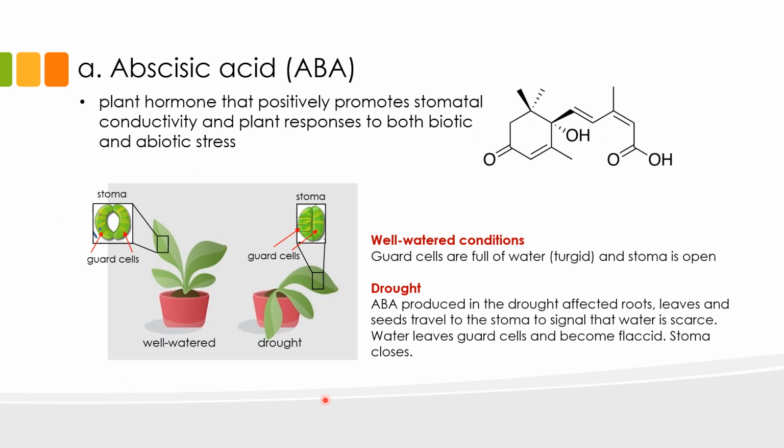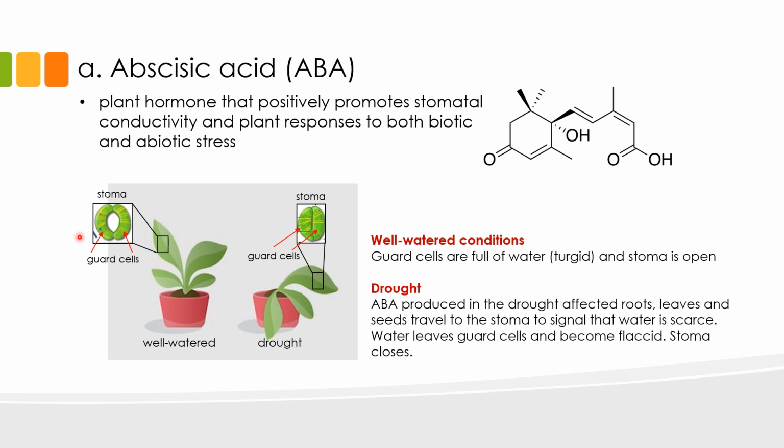In this example, we have drought stress. Plants produce their own food via the process of photosynthesis. Photosynthesis requires gas exchange, and this occurs in the leaves, specifically in tiny pores or openings called the stomata. Stomata have two kidney bean-shaped structures on either side called the guard cells. When plants are well watered, the guard cells are filled with water and are therefore turgid. When the guard cells are turgid, the stomata are open, and this facilitates gas exchange as well as water release.